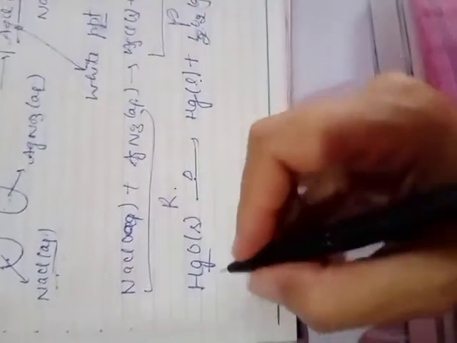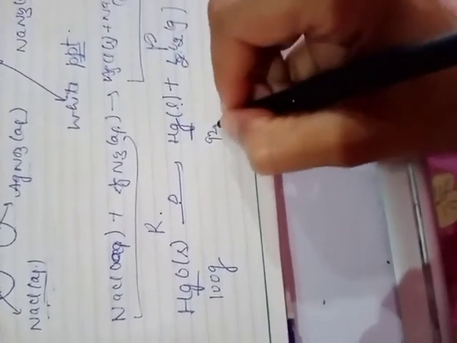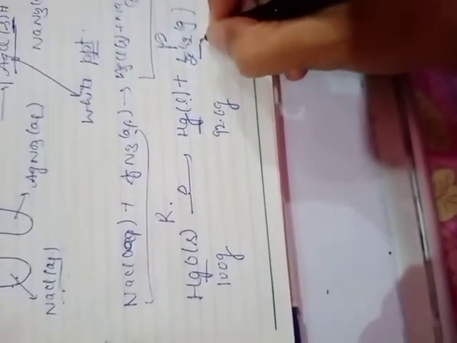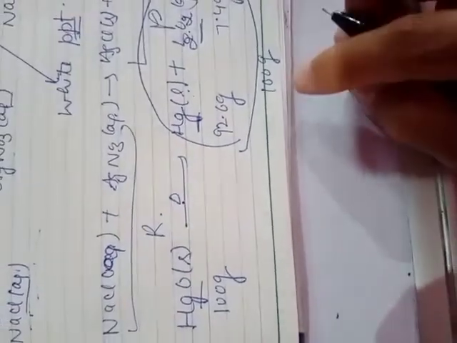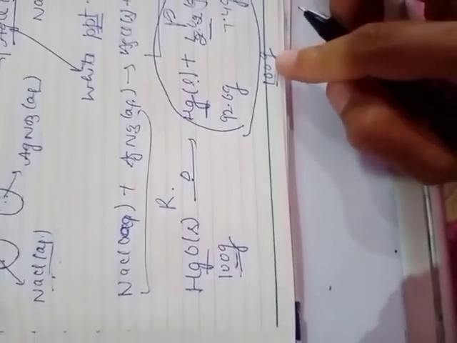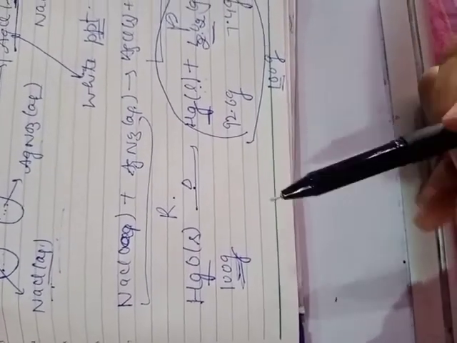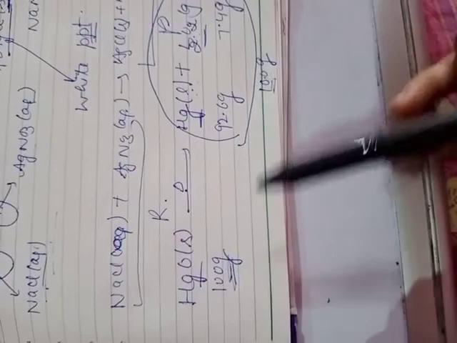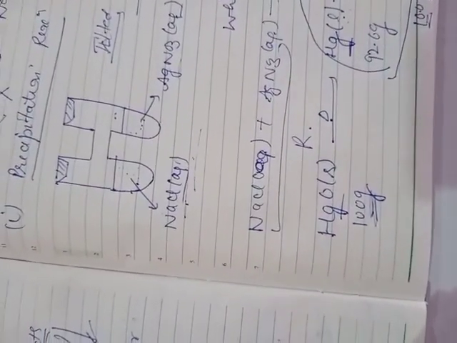In this case, the mass of mercury oxide was 100 gram, the mass of liquid mercury was 92.6 gram, and the mass of oxygen gas was found to be 7.4 gram. When these two masses of product were added, they were again found to be equal to 100 gram. So in this case, the total mass of reactant was equal to the total mass of product. So even during a decomposition reaction, matter is neither gained nor lost. Mass also remains equal. Clear? This is about the law of conservation of mass. In the next lecture, we will discuss numerical problems based on this law.